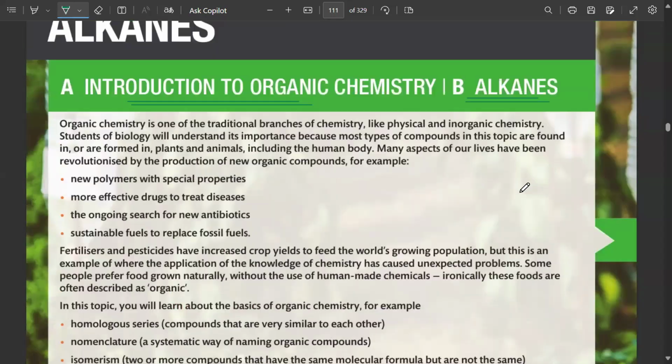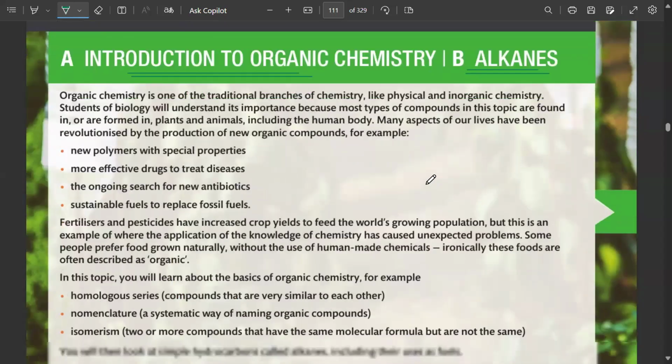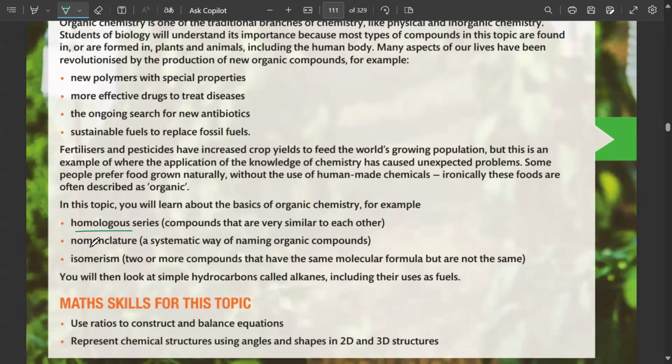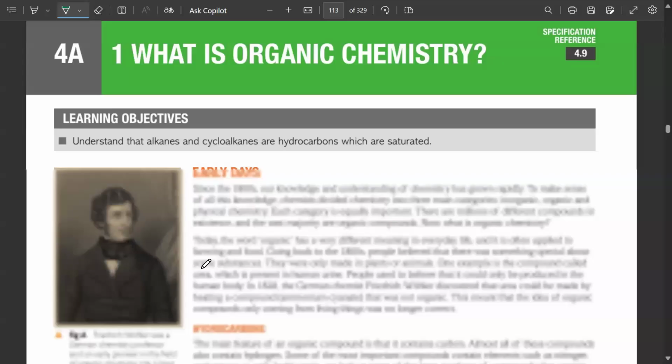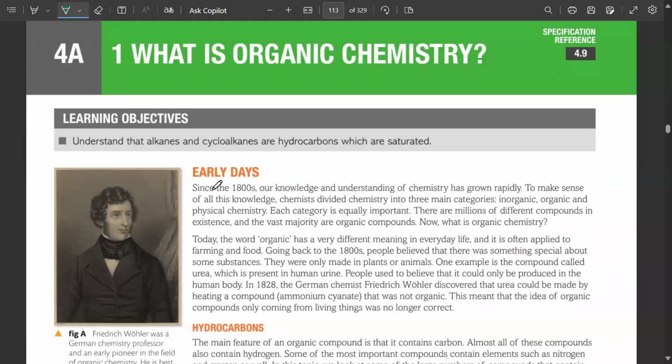So in this chapter, we'll talk about the homologous series, the nomenclature, different functional groups, the systematic way of naming compounds, and isomerism. Mathematically, you should know about the ratios and stuff as well.